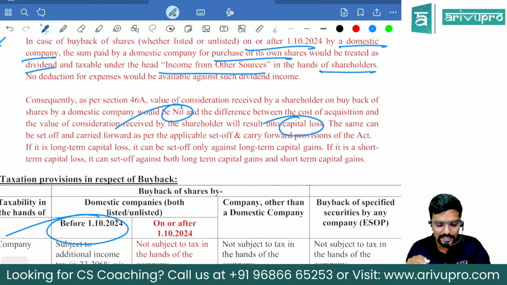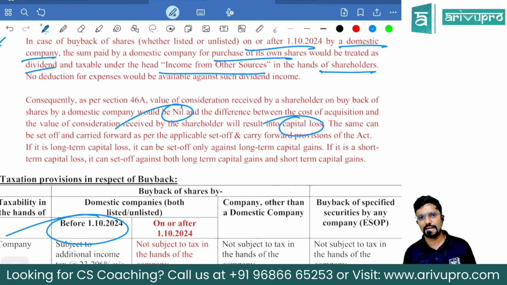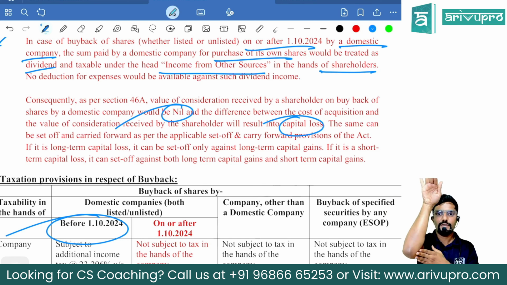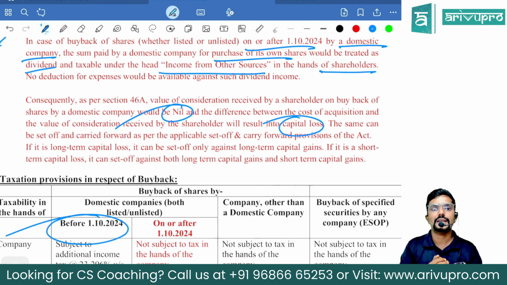The same can be set off and carried forward as per the applicable set off and carry forward provisions of the Act. If it is a long-term capital loss, it can be set off only against long-term capital gains. If it is a short-term capital loss, it can be set off against long-term gain or short-term gain, guys. So while studying this, better study it along with 222F, which I covered under the head other sources, because these two are interconnected.